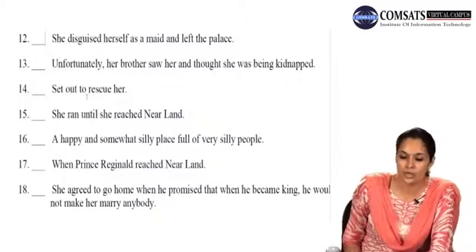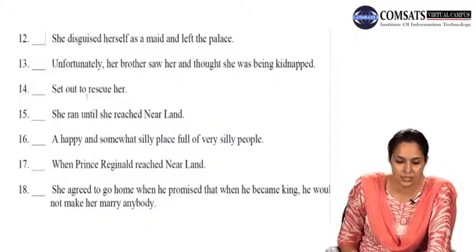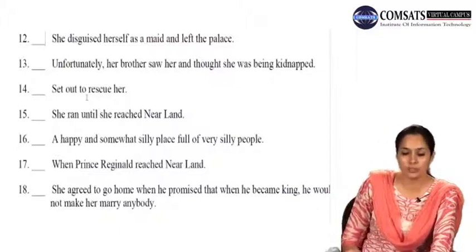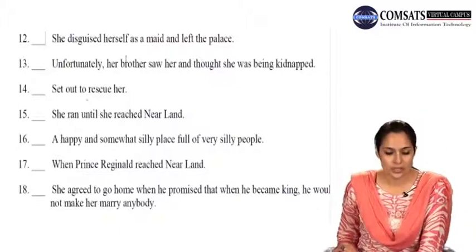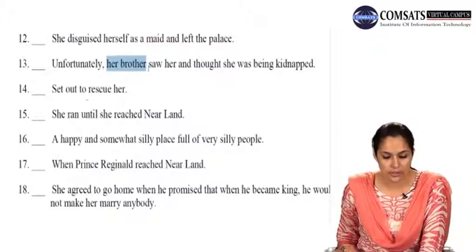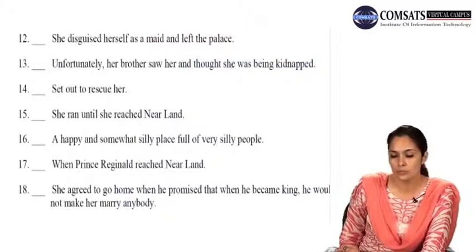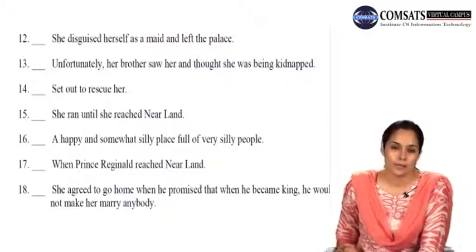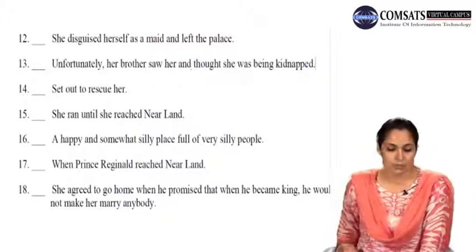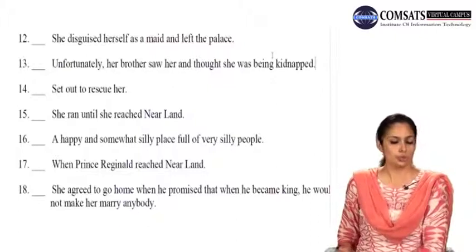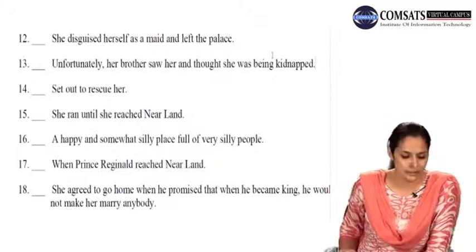Unfortunately, her brother saw her and thought she was being kidnapped. Now it was not in her luck. That was not a lucky day for her, so unfortunately her brother saw her. Her brother is the subject here, saw is the verb, and the second part of the sentence is added, that is she was being kidnapped. Here also the subject is brother, so we have a subject and two verbs here, so your number 13 is also a sentence.